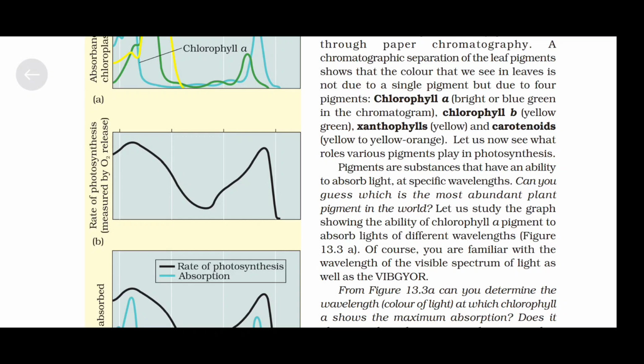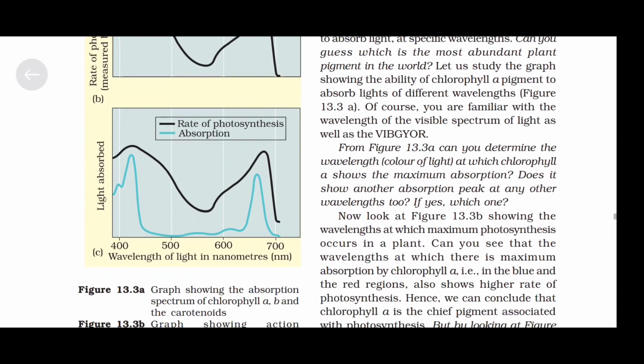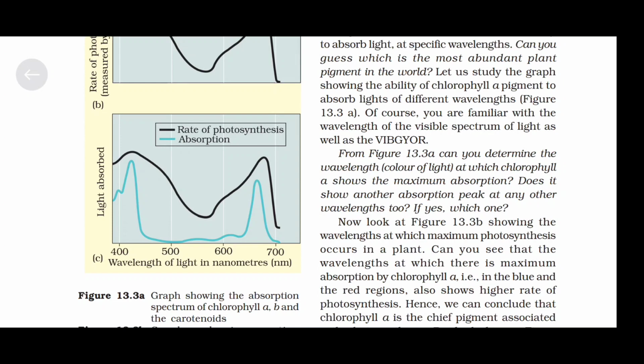Let us study the graph showing the ability of chlorophyll A pigment to absorb lights of different wavelengths. Figure 13.3a. Of course, you are familiar with the wavelength of the visible spectrum of light as well as the VIBGYOR. From figure 13.3a, can you determine the wavelength color of light at which chlorophyll A shows the maximum absorption? Does it show another absorption peak at any other wavelengths too?